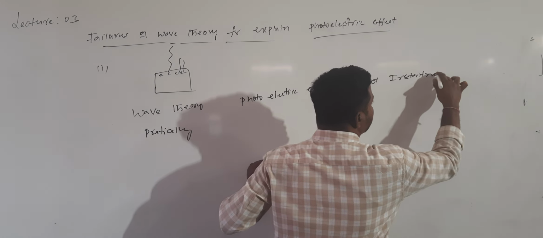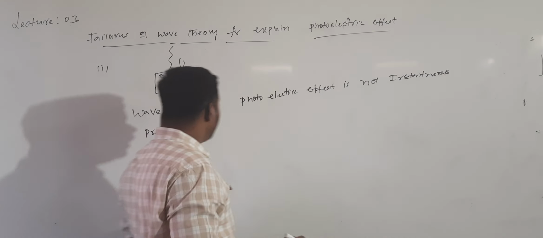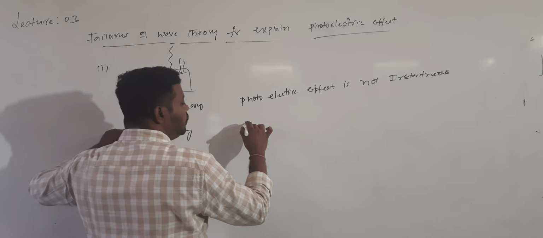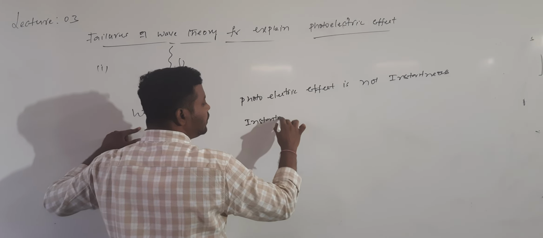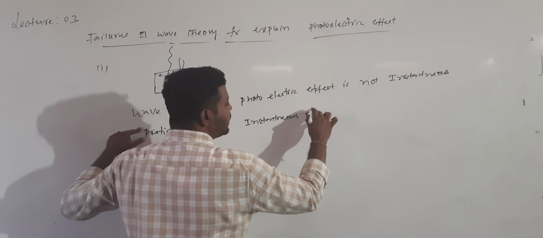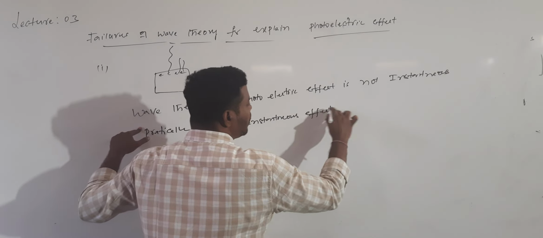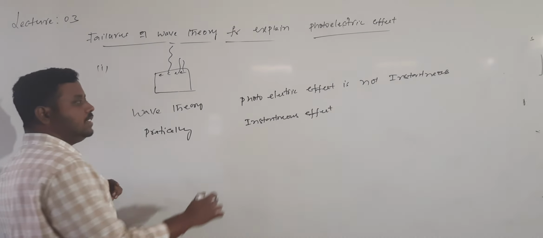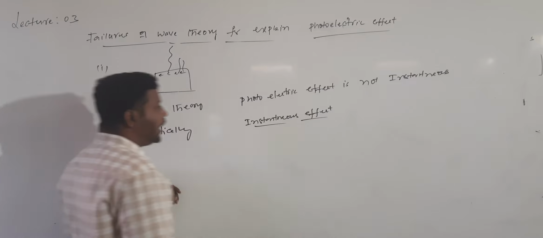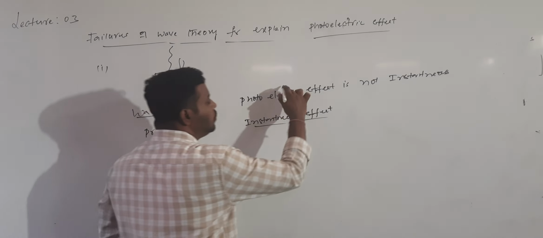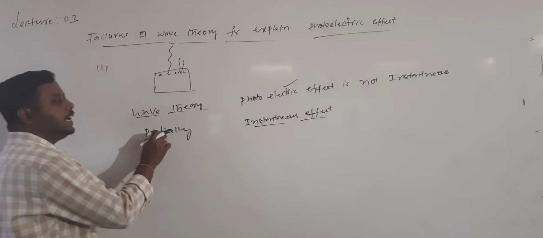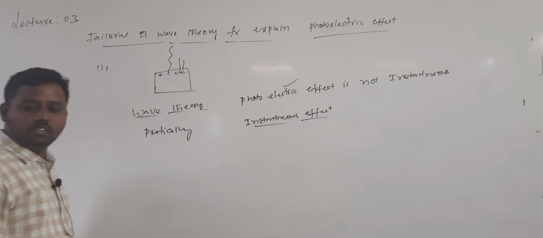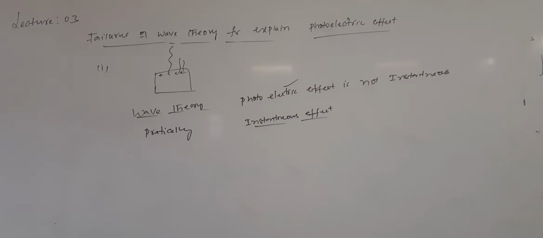It is not possible to be instantaneous. But practically, the photoelectric effect is an instantaneous effect. So Huygens could not explain why it is an instantaneous effect. As per the Huygens wave theory, the photoelectric effect is a time-taking process, but practically it is an instantaneous effect. So it is one of the failures of wave theory.